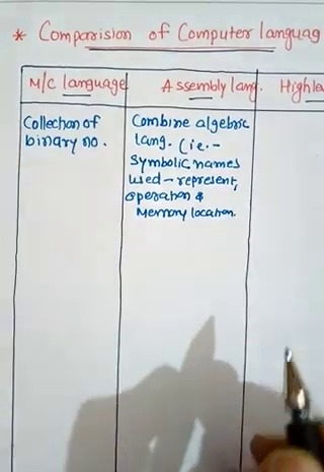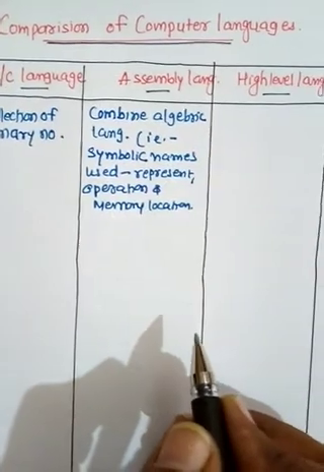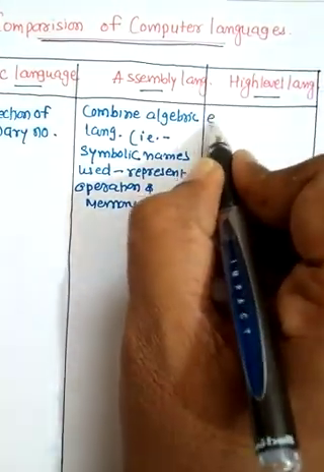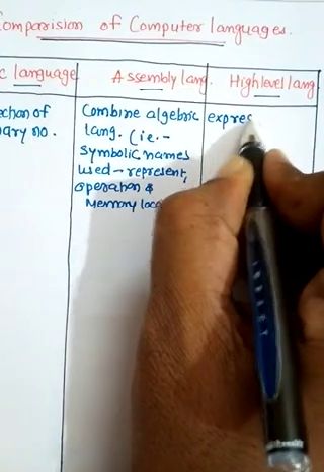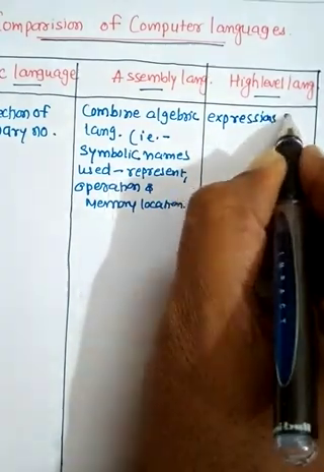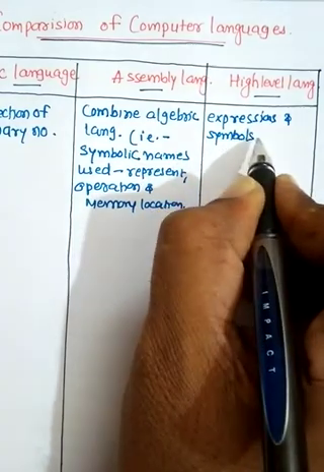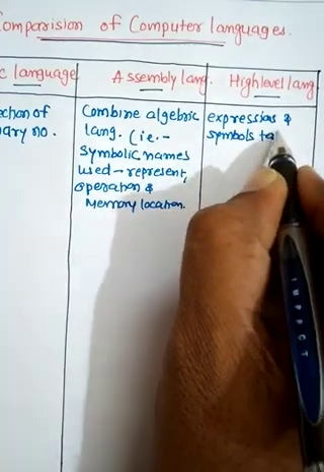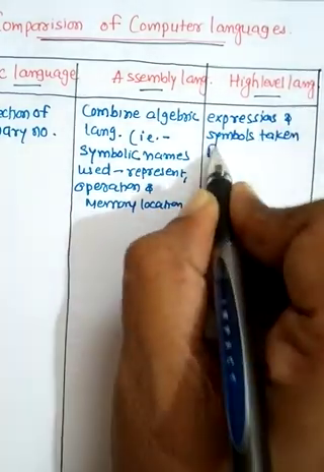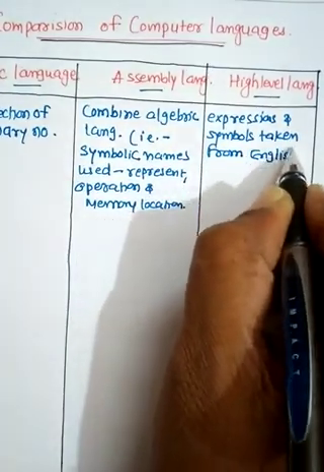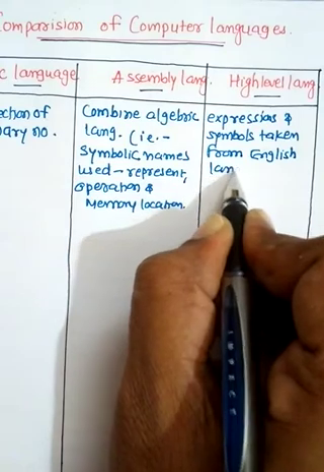And for the high level language, it uses expressions and symbols taken from the English language.